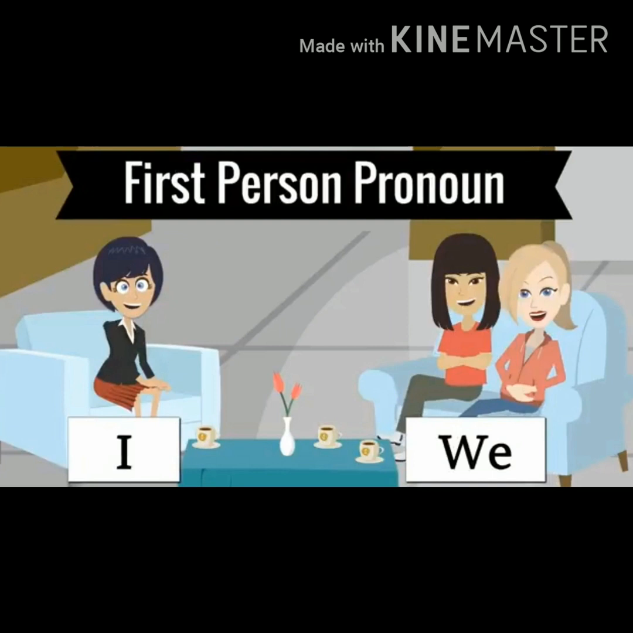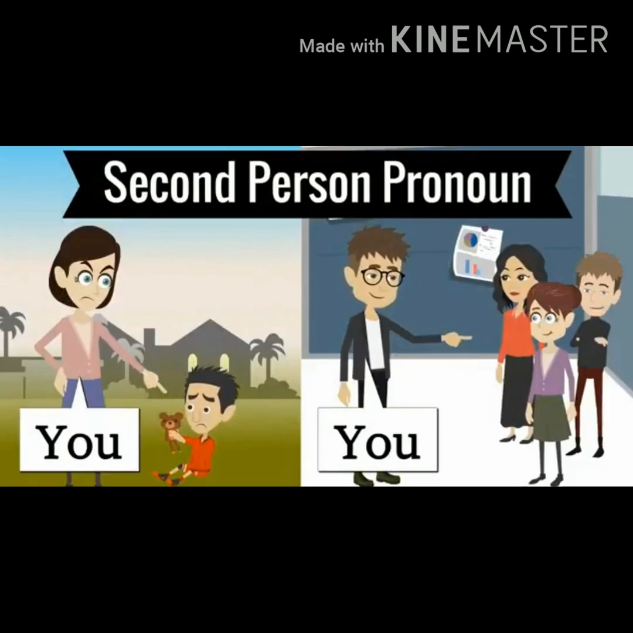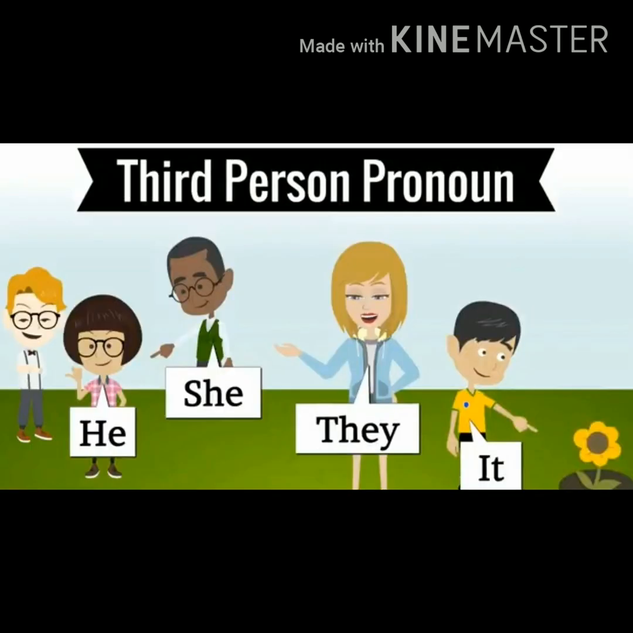The personal pronouns I and we are called first person pronouns because they are about the speaker who speaks. Next, you is always called a second person pronoun. It is about the listener who is listening to the talk. Third person pronouns are he, she, they, it. These are all called third person pronouns.